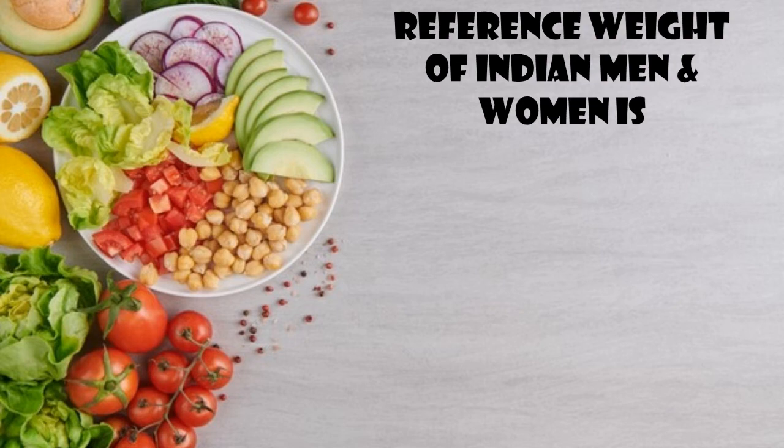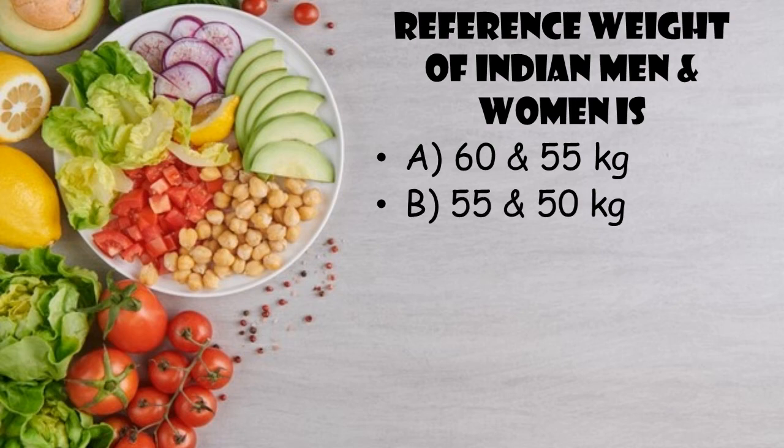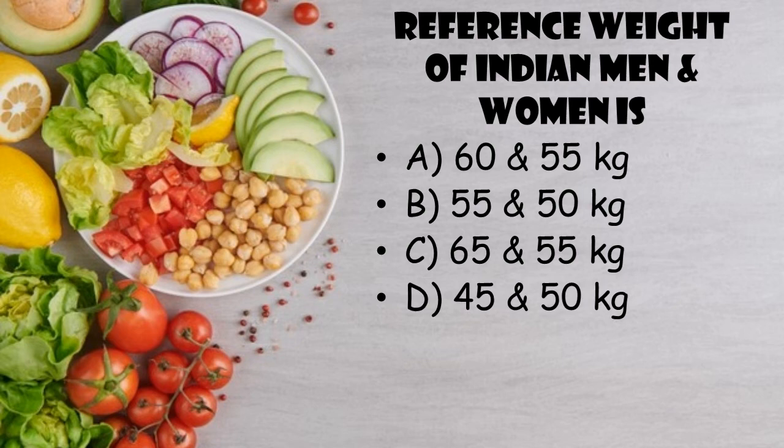Reference weight of Indian men and women. We might think we will remember it very easily, but if the question is suddenly asked and the options are provided, we will get confused. The options are A, 60 and 55 kg; B, 55 and 50 kg; C, 65 and 55 kg; and D, 45 and 50 kg. We may think we can remember easily by looking at the options, but it is really confusing. So keep an eye on these values and revise them side by side. The answer is A, 60 kg for men and 55 kg for women.